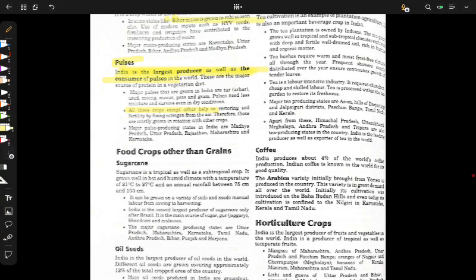All these crops except arhar help in restoring soil fertility by fixing nitrogen from the air. What do you mean by it? They are leguminous crops. Leguminous means that these crops help in fixing nitrogen and restoring fertility. Let's talk about food crops other than grains.